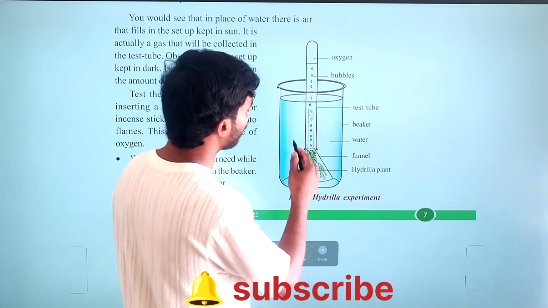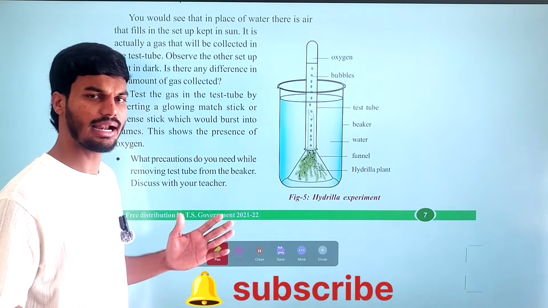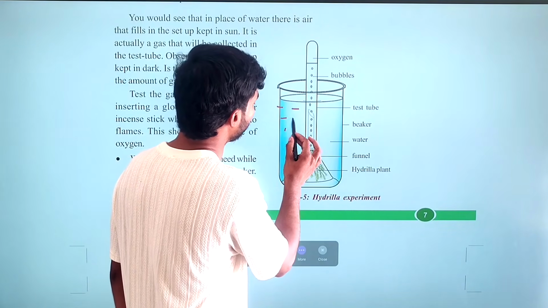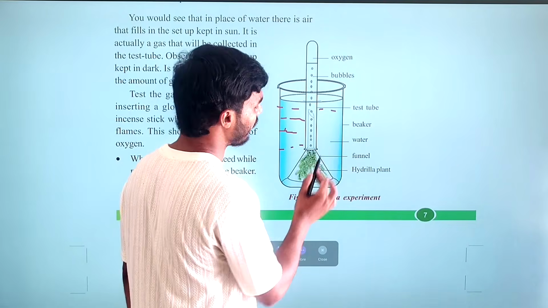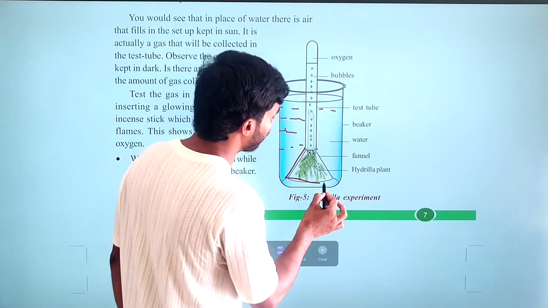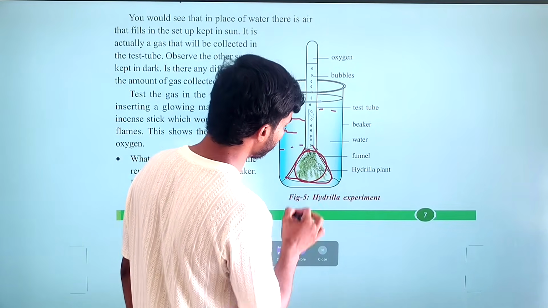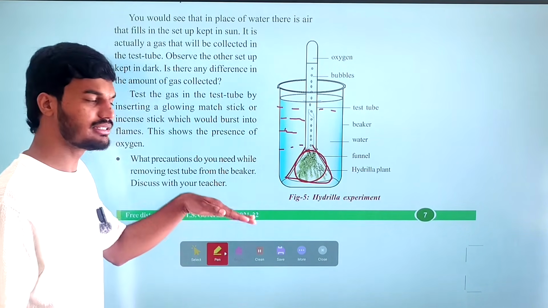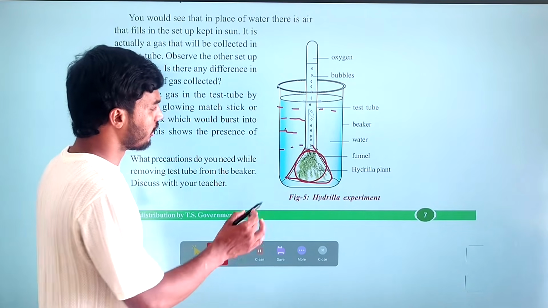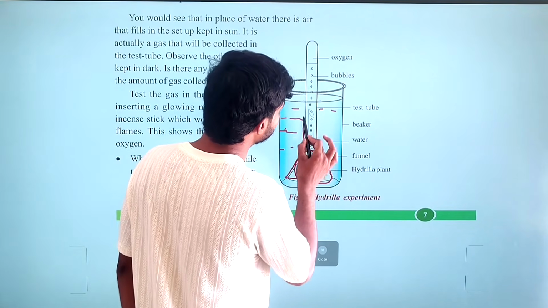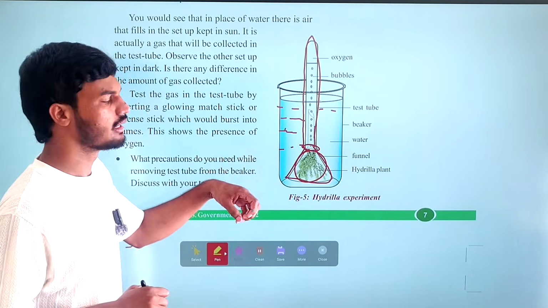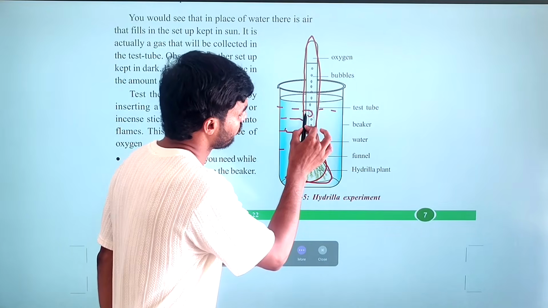Procedure. First, you have to arrange the apparatus as shown in the figure. You have to take the beaker and fill the beaker with water. Then you have to take the hydrilla plant. That hydrilla plant should be placed inside the transparent funnel as shown in the figure. Then you have to submerge the funnel under the water at the base of the beaker. Then after that you have to place an inverted test tube on the top of the funnel.